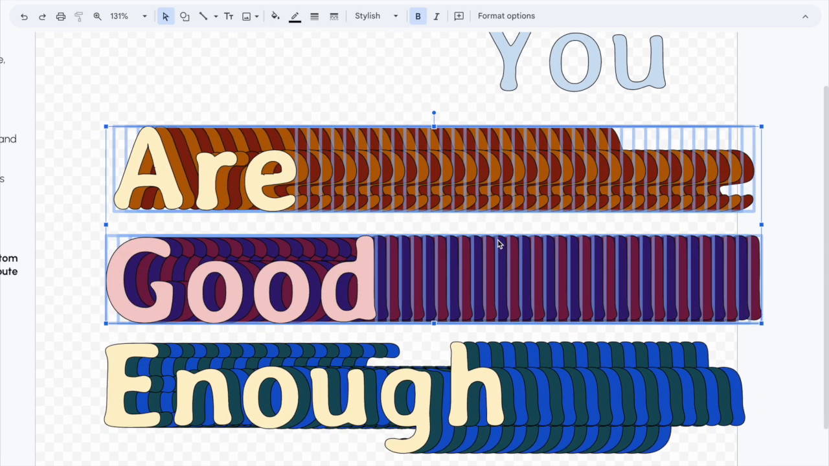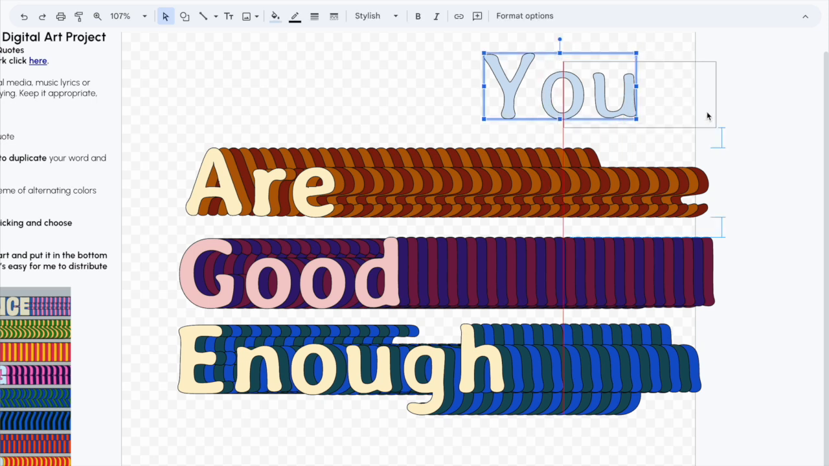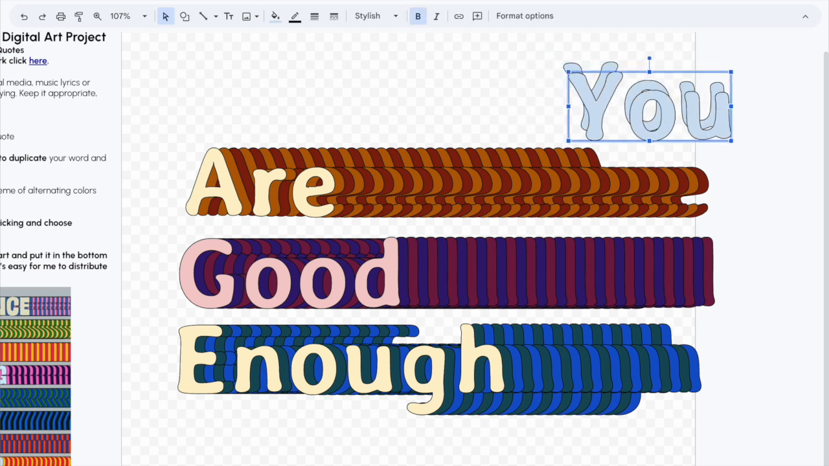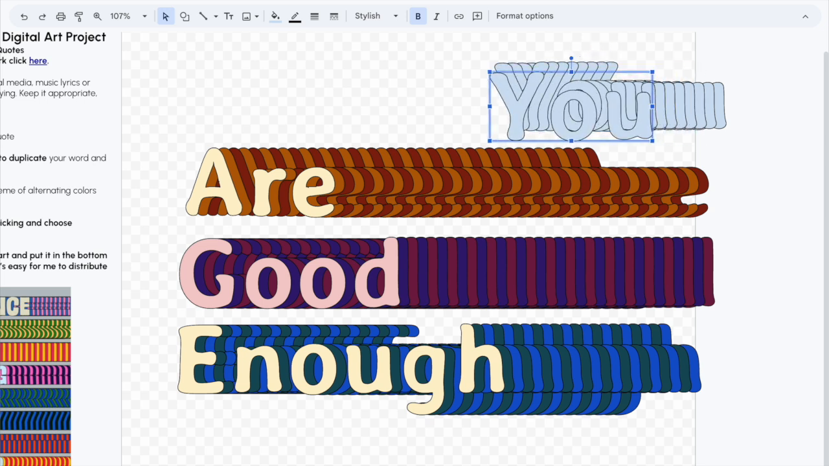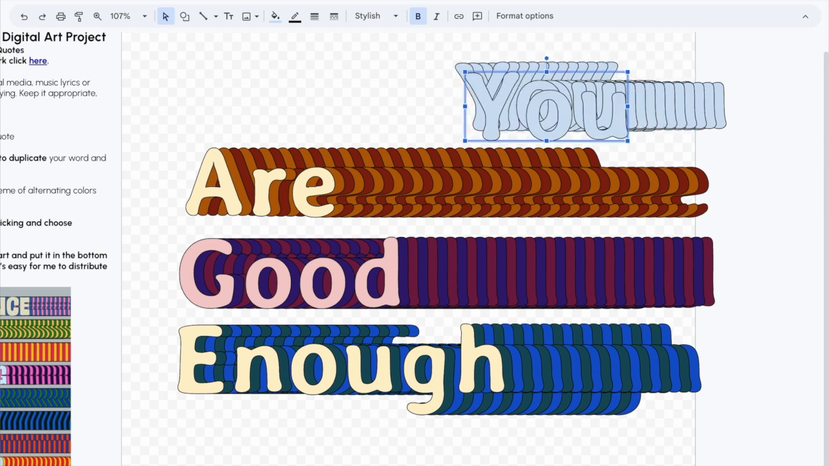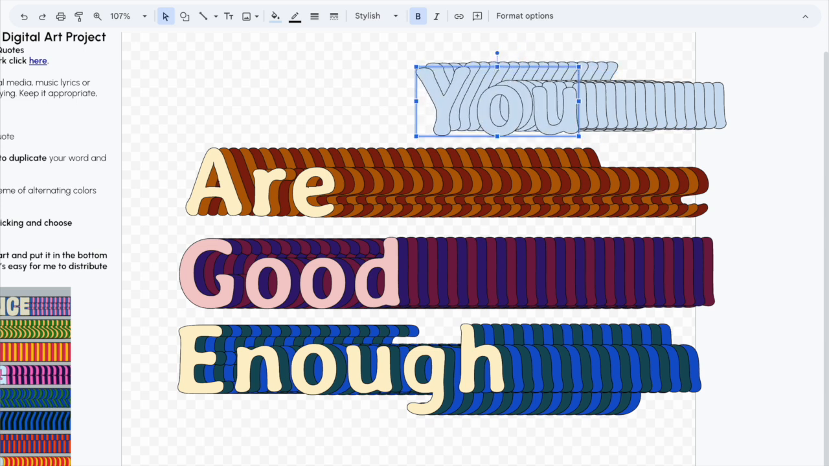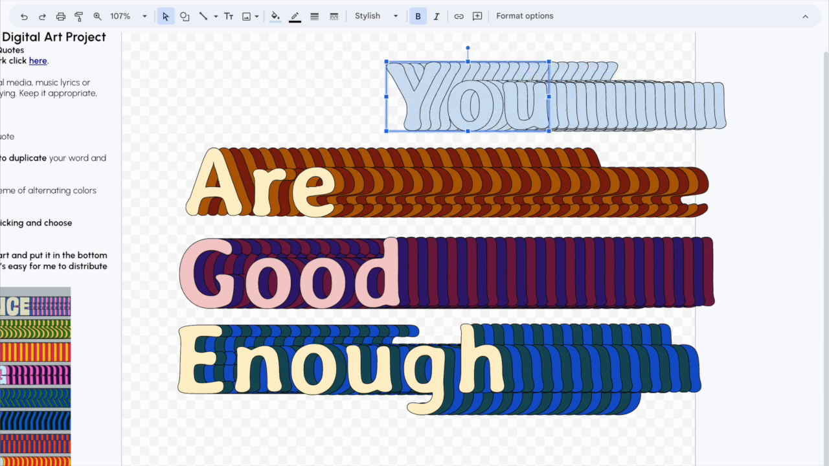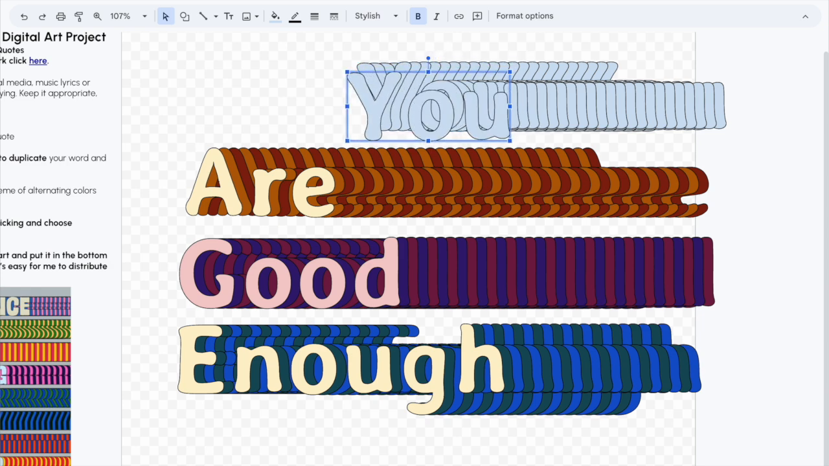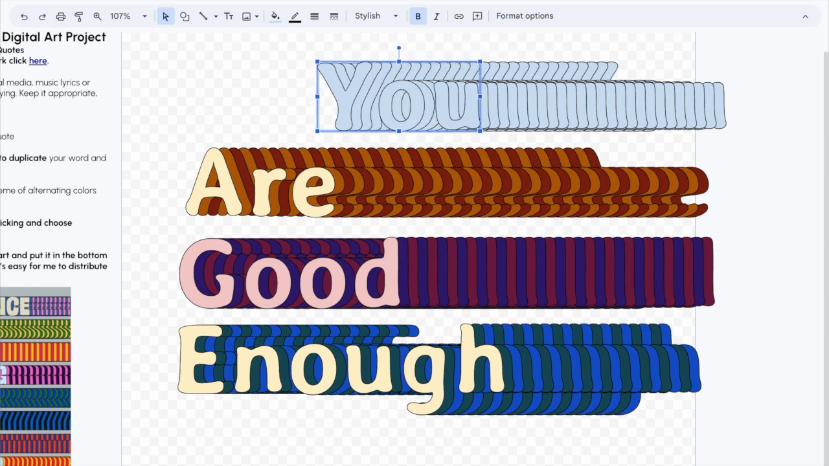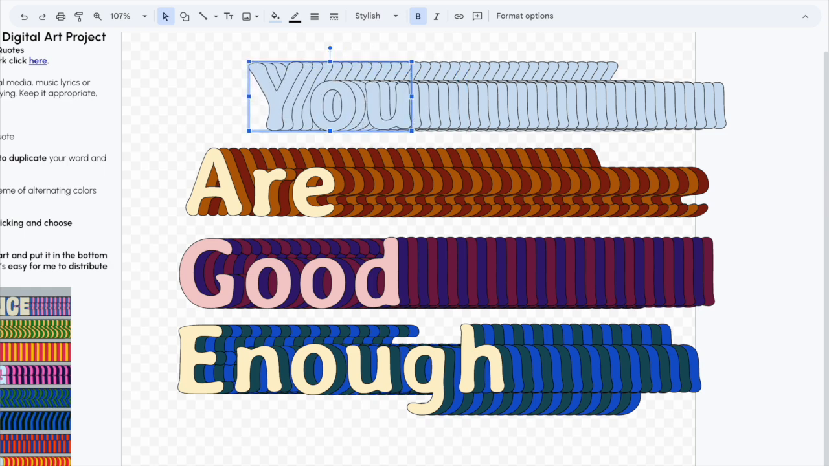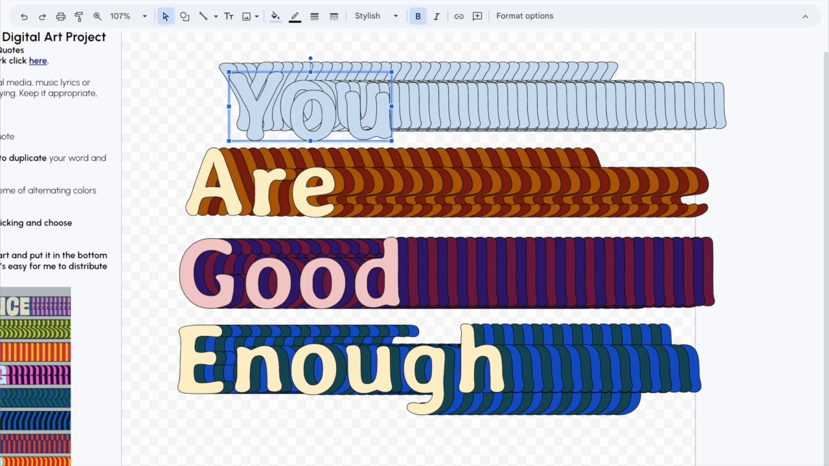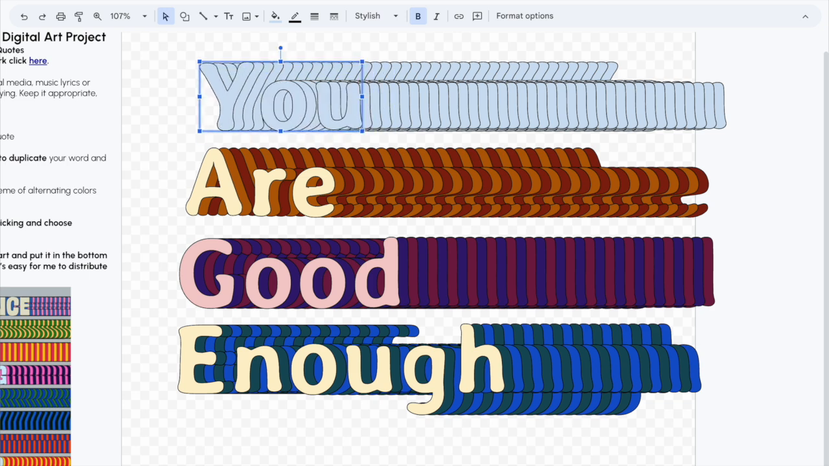I used Control B or the bold button in the toolbar to make all of the font bold because I thought that it looked better for my design. Your design doesn't have to have a font that's bold. You don't have to use the same font that I used as well. The most important thing is that you duplicate your word many times to create that echoing effect. By using Control D on the keyboard, you're working smarter, not harder, so that your design can be made more quickly.